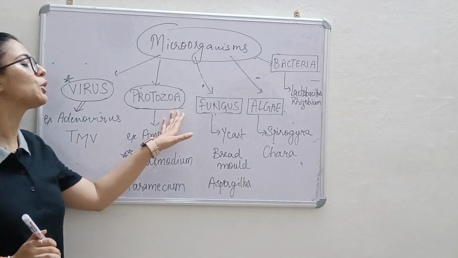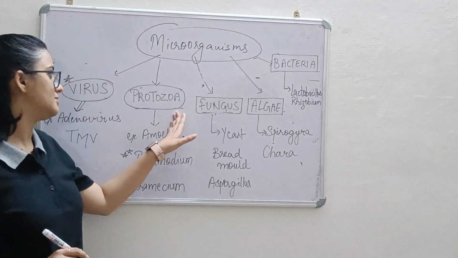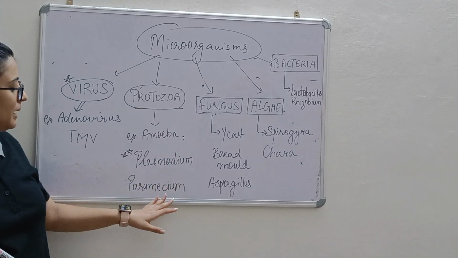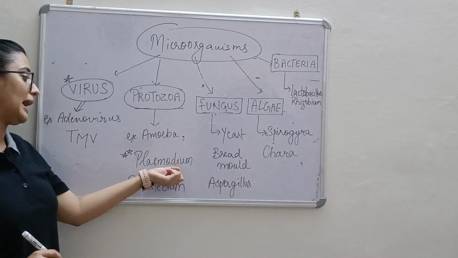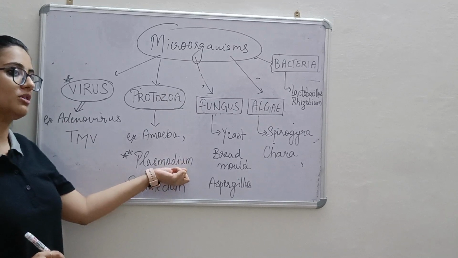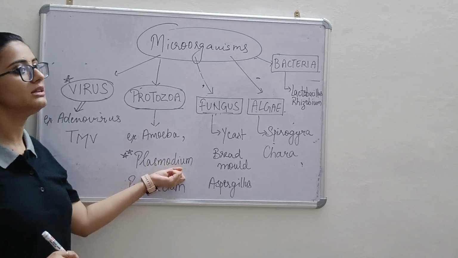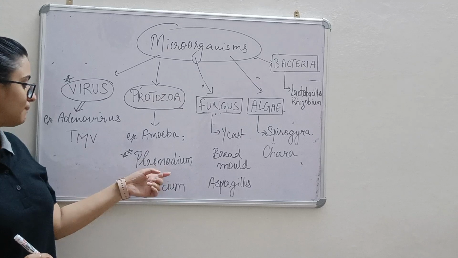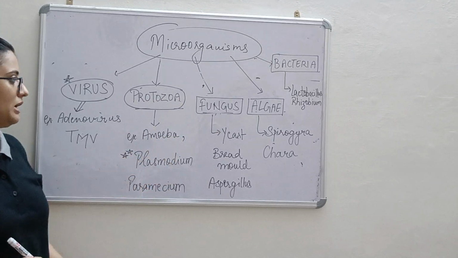Firstly is the protozoa. Protozoa are the microorganisms. There are few examples given: amoeba, plasmodium, paramecium. Plasmodium, it is a type of protozoa which causes malaria. Paramecium, plasmodium, amoeba, these are the examples of protozoa.